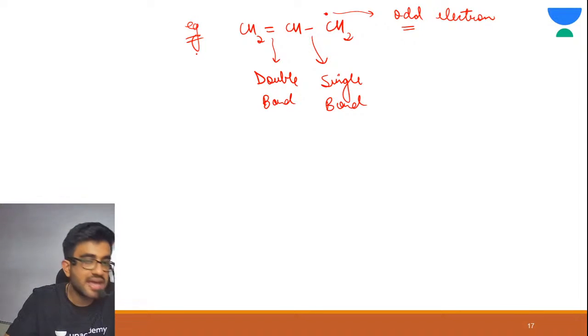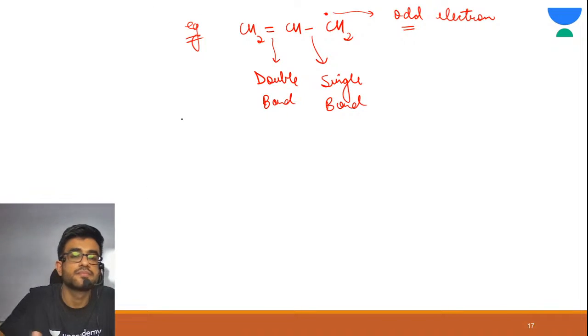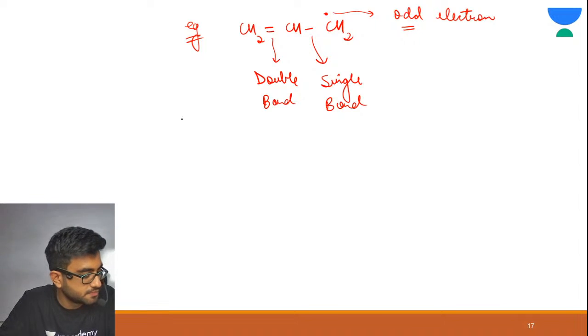Alright, try writing down the structure. Come on, everyone, try this. Write down the resonating structure.